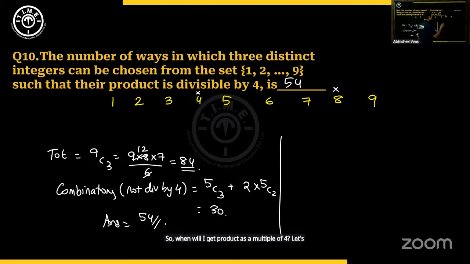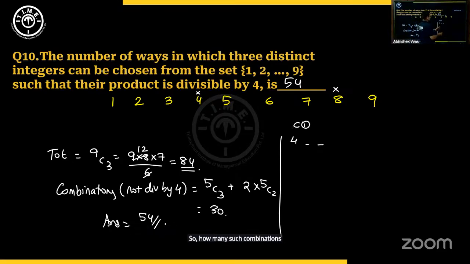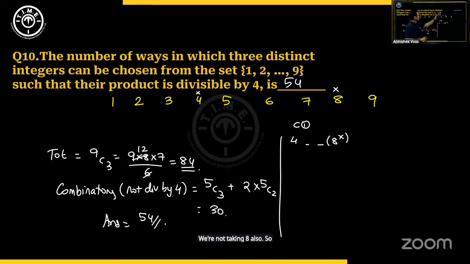Let's think about that. Case 1, when one of the numbers is 4. The others, whatever they are, doesn't matter. The product will be a multiple of 4. So how many such combinations are there? Let's take it's only 4. We're taking only 4, no 8. We're not taking 8 also. So that means out of 9, we are removing 2. So that means 7C2.